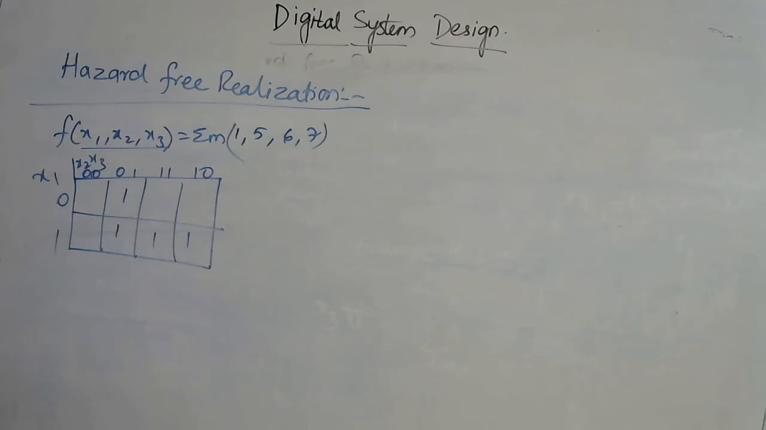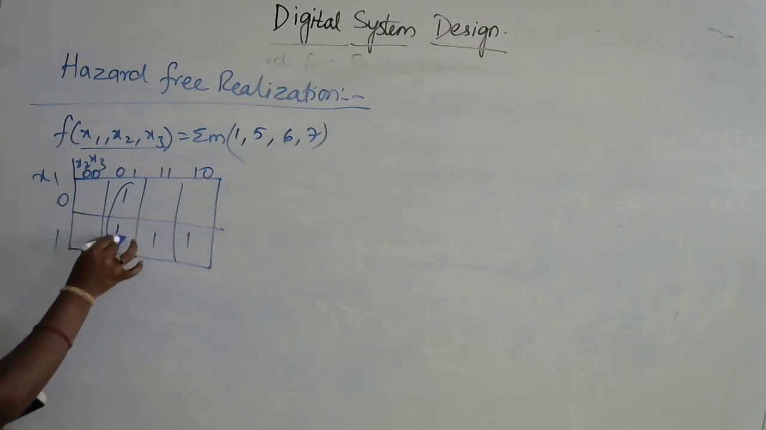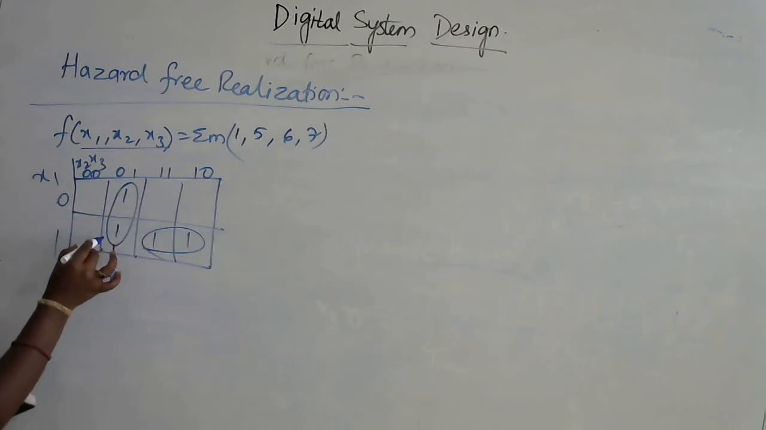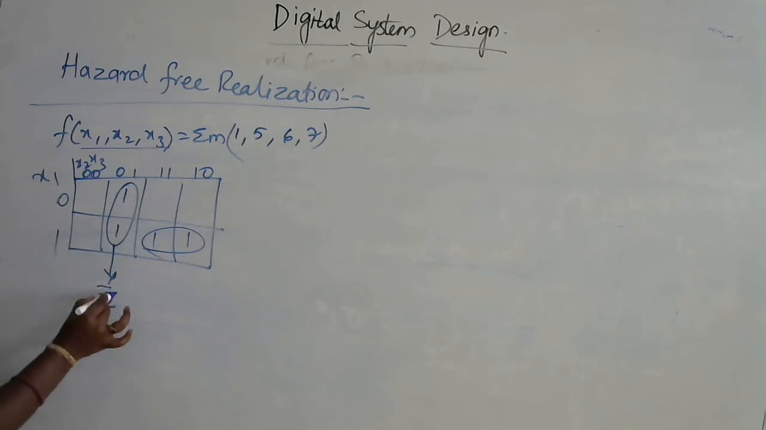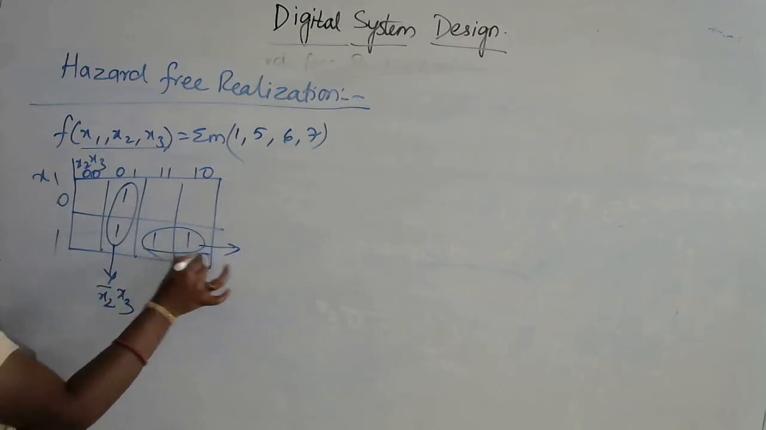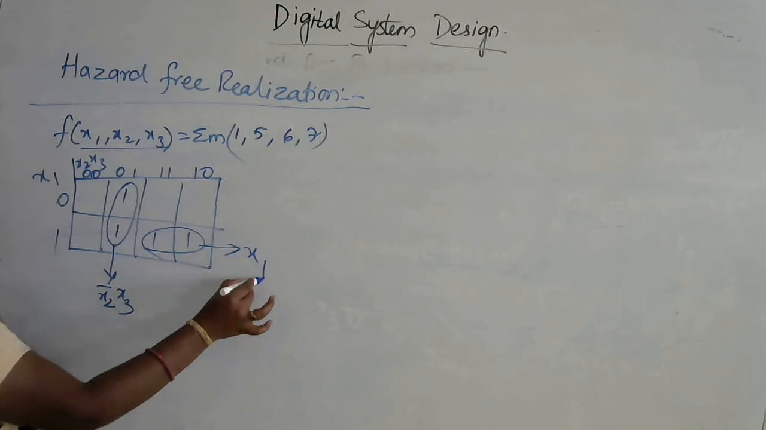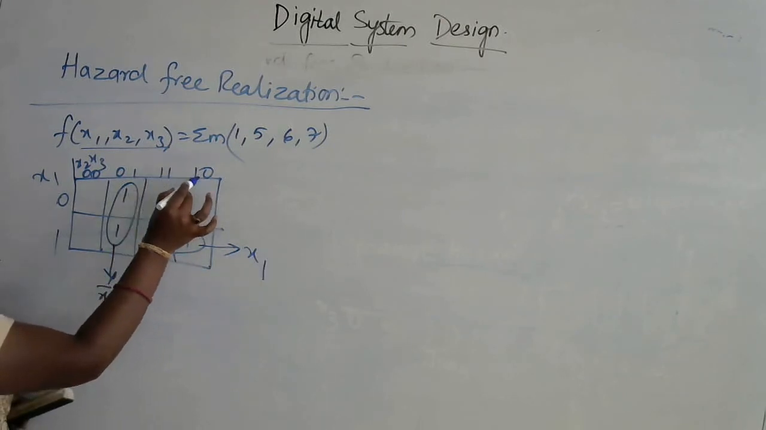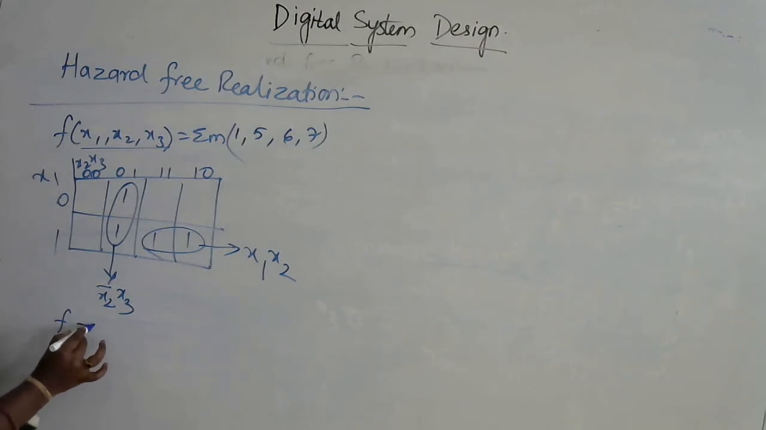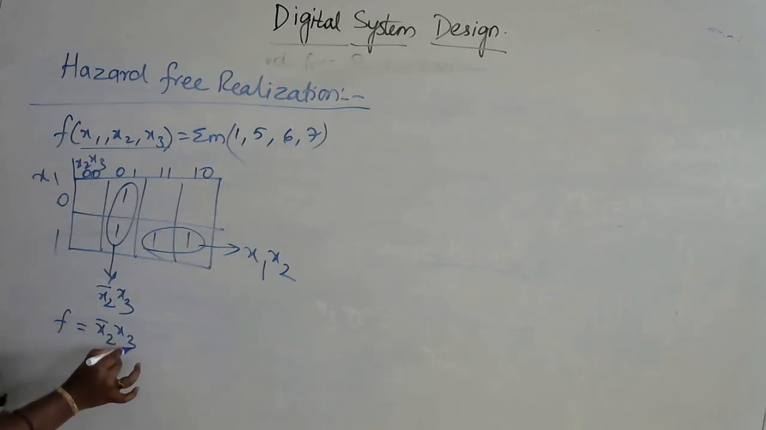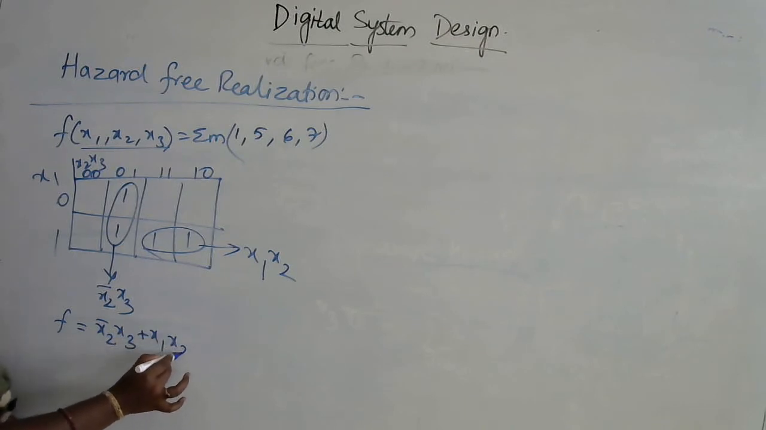Now, first, just after drawing the K-map, just combine those, simplify this. This is one adjacent, this is one adjacent. So if you write down this, these two rows will be cancelled out, left over with x2 bar, x3. This expression is in a single row, so it is x1. Columns are 1, 1, 1, 0, so you'll be having x2. So I can write down f is equivalent to x2 bar x3 plus x1 x2.